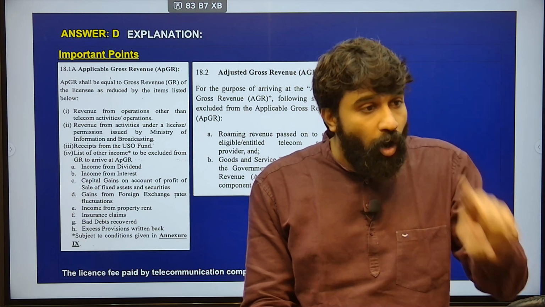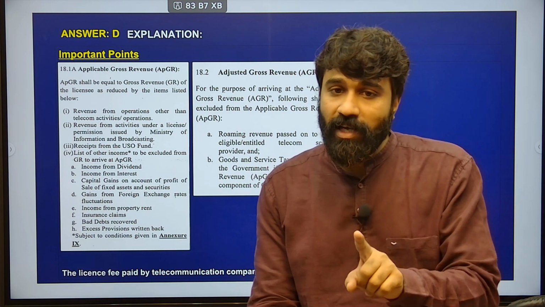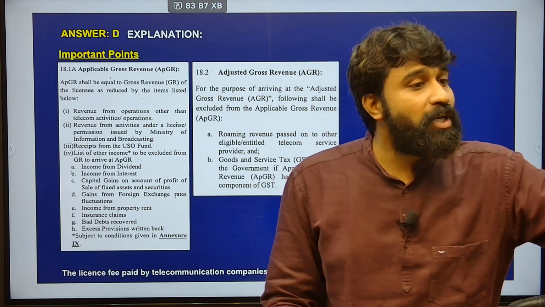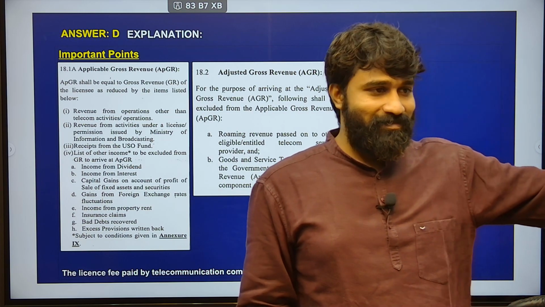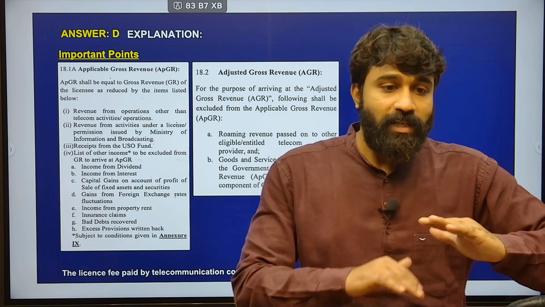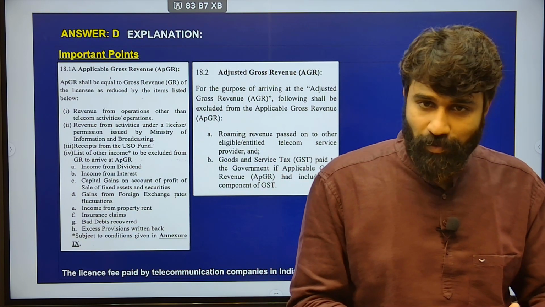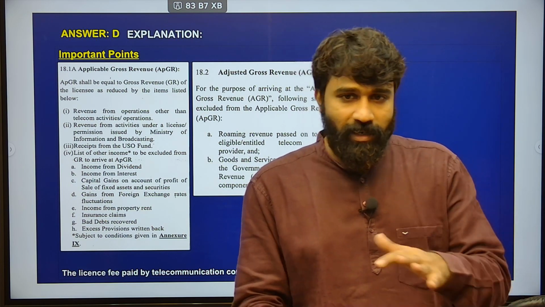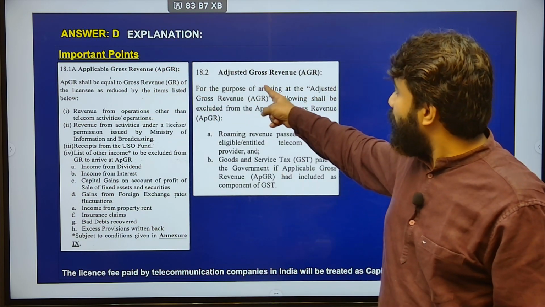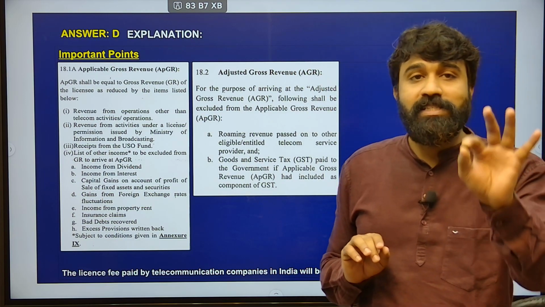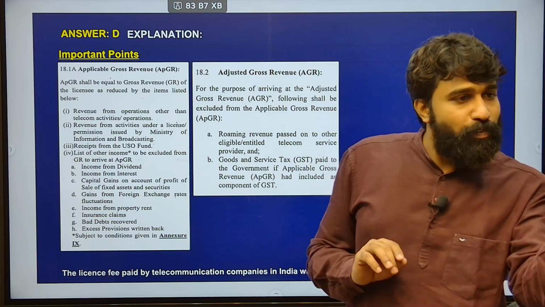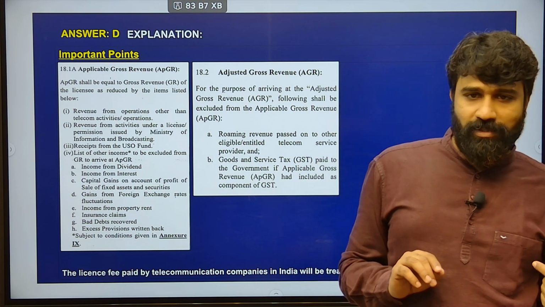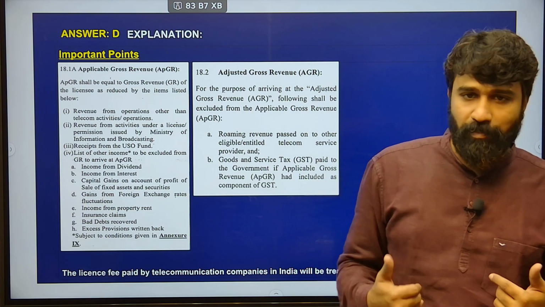Okay. So, how should I calculate? I should calculate based on exclusion theory, that what should I exclude? The income that you have earned other than the spectrum income, and also the roaming charges I have to exclude, and the third one is the GST component I need to exclude, and if I exclude all these things, I will get adjusted gross revenue. Out of this adjusted gross revenue, some percentage, which is charged before the spectrum is allocated, has to be taken from these telecom companies. Okay.